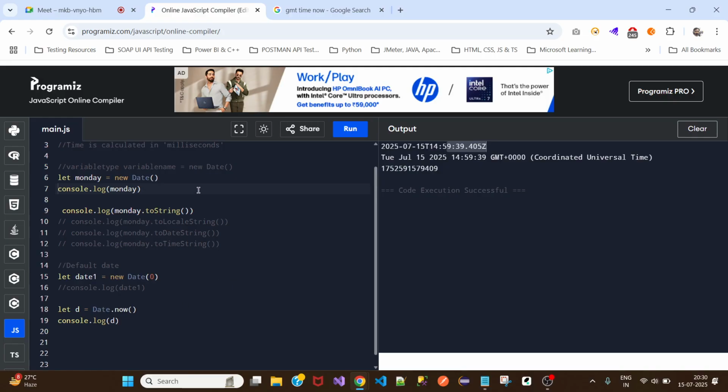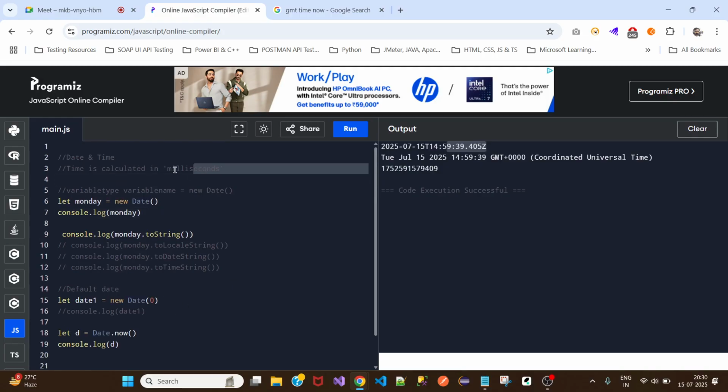So that is why we say the time is calculated in milliseconds. Your date, your time, everything depends upon these milliseconds. How are milliseconds calculated? From the default date. What is the default date? 1970 Jan. From that point of time till now, whatever the count of milliseconds is, it takes that into consideration and converts everything into date and time format. Understood?